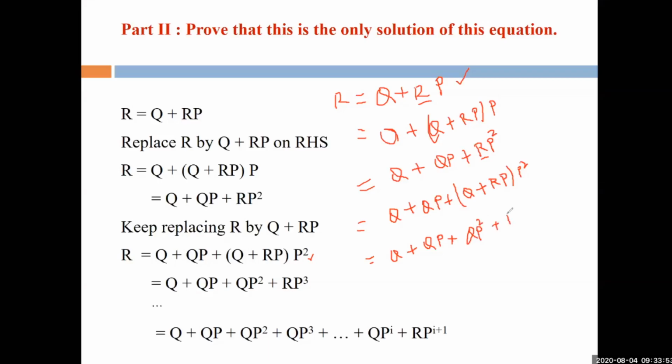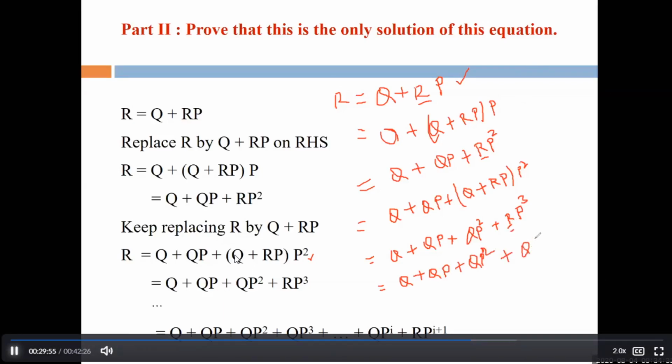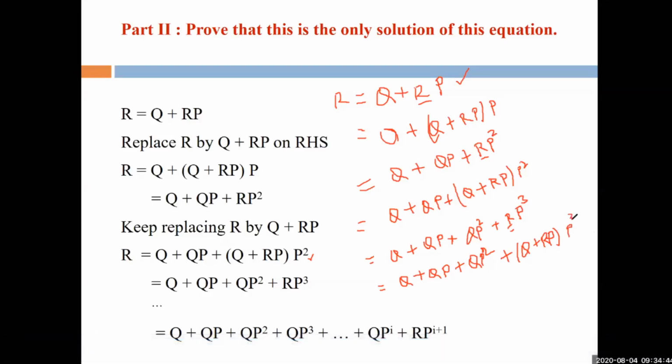plus RP. What will be the iteration of P here? 2 is there and 1 is there. If we concatenate 1 and 2, it gives you 3. Clear? And again you can write Q plus QP plus QP2, plus, in place of R, again put the value Q plus RP, and just write the P iteration with 3. I am proving this in front of you so that you don't feel that I copied it. Clear? So after that you will find Q, QP, QP2.